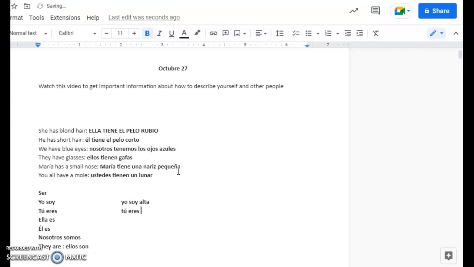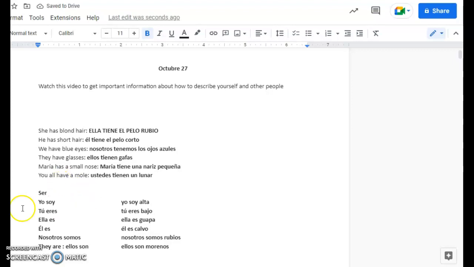Tú eres bajo. You are short. Ella es guapa. She's pretty. Él es calvo. He's bald. Nosotros somos rubios. We are blonde. Ellos son morenos. They are dark skinned.